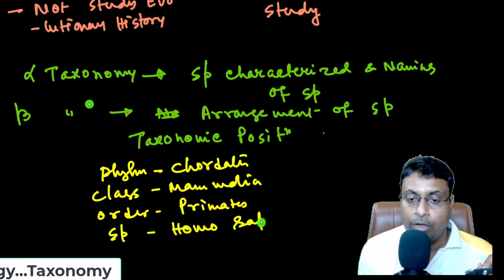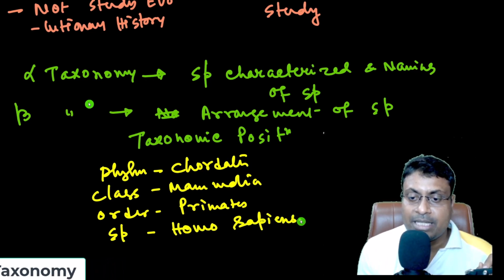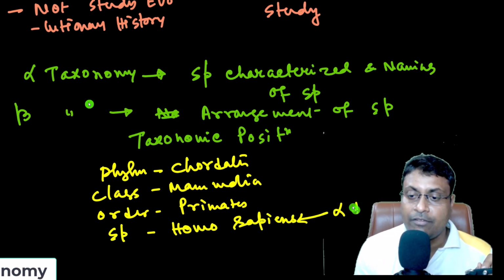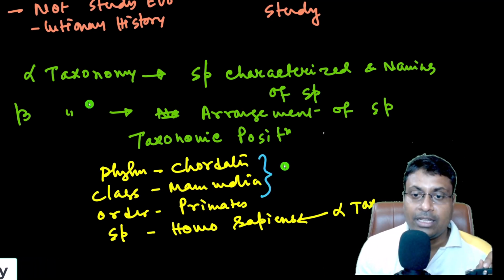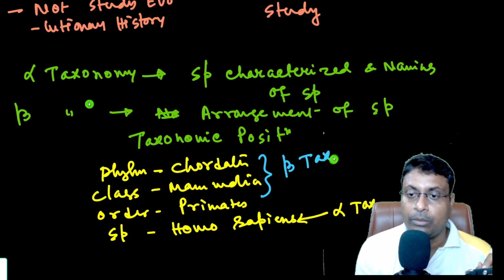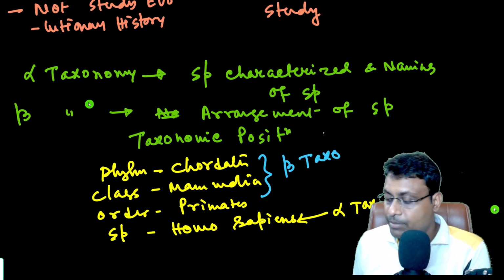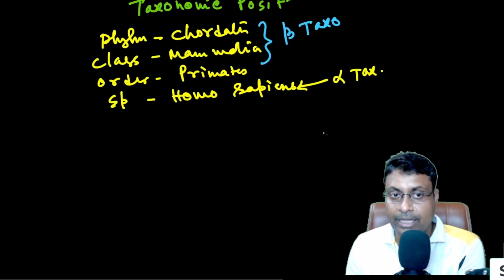When we study only the species level, this is called alpha taxonomy, and when we study above the species level, this is known as beta taxonomy. These are the basic differences between alpha and beta taxonomy.